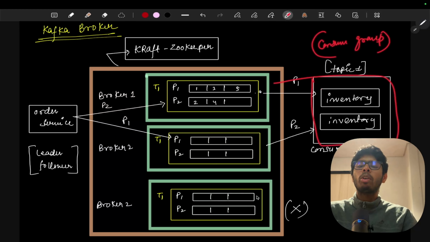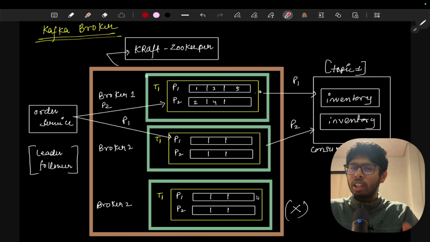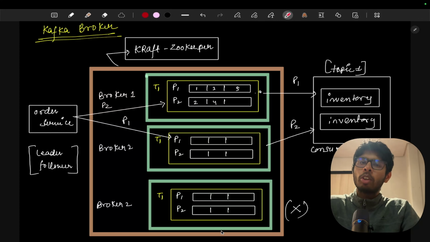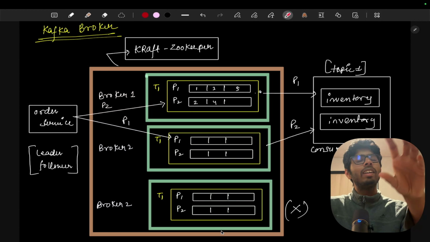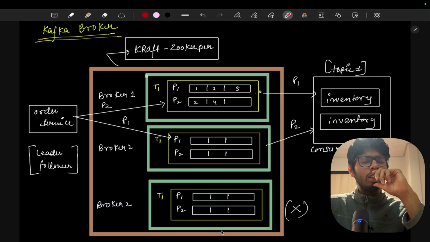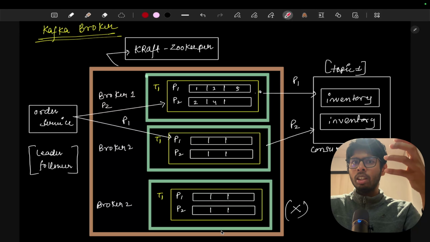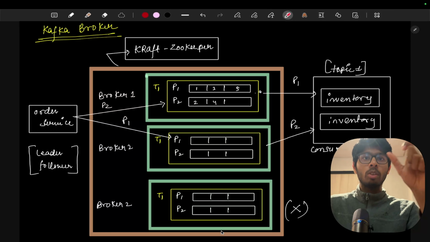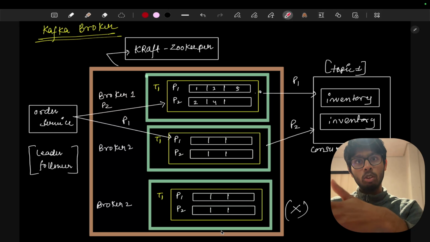Okay, so we discussed the consumer group, topics, partitions, producers, and the consumers. Now let's talk about the brokers. Till the time we were talking about topics, producers, and consumers, everything was pretty sorted. But when we did partitions, why do we need partitions? We need partitions so that we can scale. We need the consumer groups so that we can scale on the basis of the consumers.